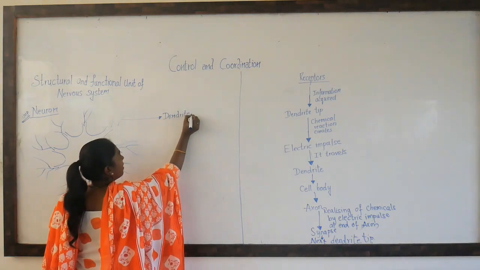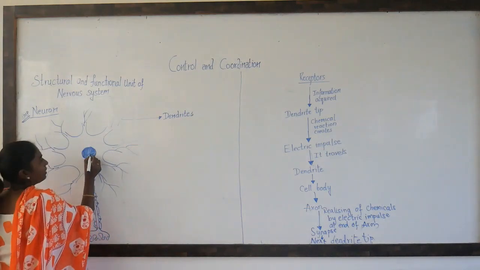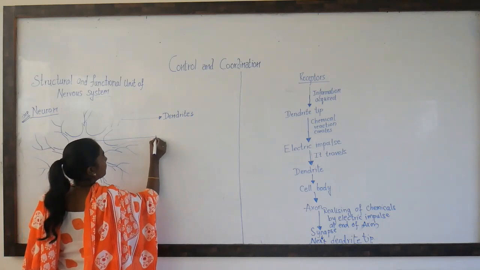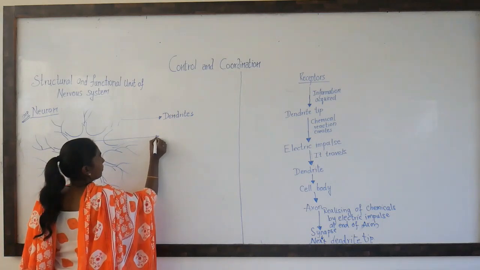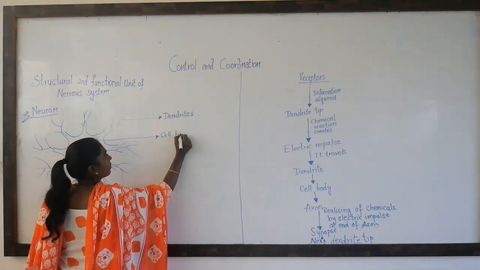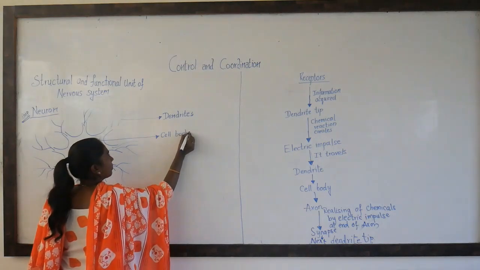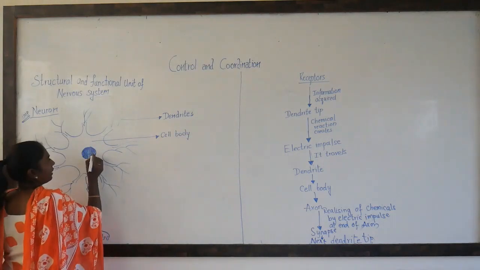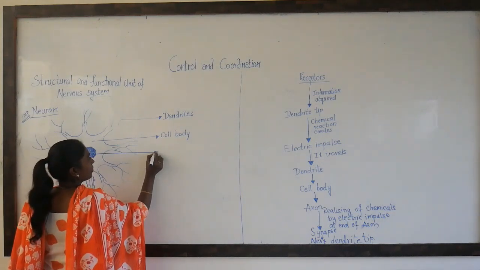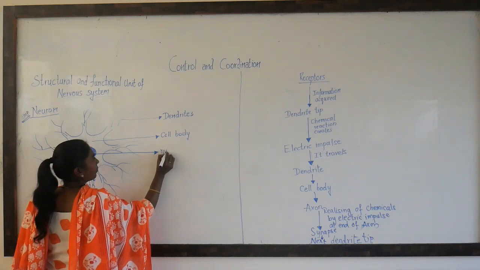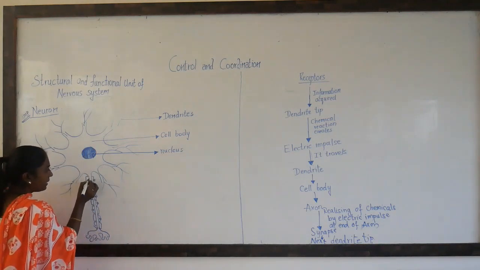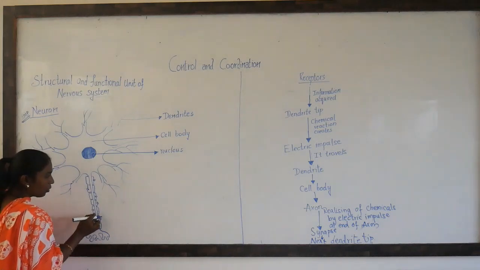They are called dendrites. Obviously, this is the nucleus. Before that, this is called the cell wall. This is the cell wall. This is the nucleus. This is the stem, which is hollow.